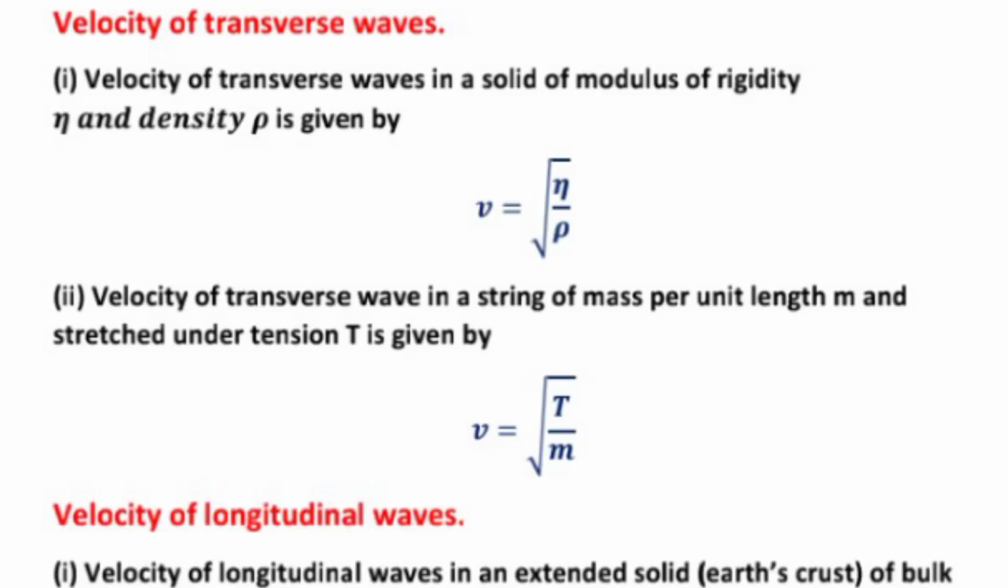Velocity of transverse waves. First, velocity of transverse wave in a solid of modulus of rigidity eta and density rho is given by v equal to root of eta upon rho. Velocity of transverse wave in a string of mass per unit length m and stretched under tension T is given by v equal to under root T upon m.